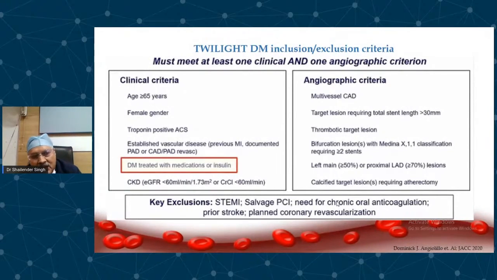And angiographic criteria were multivessel disease, target lesion requiring a total stent length of more than 30 millimeters, thrombus in the target lesion, bifurcation lesion requiring more than 2 stents, left main stenosis or proximal LAD stenosis, and calcified lesions requiring rotablator. They excluded patients with STEMI, salvage PCI, or patients on oral anticoagulation and stroke.